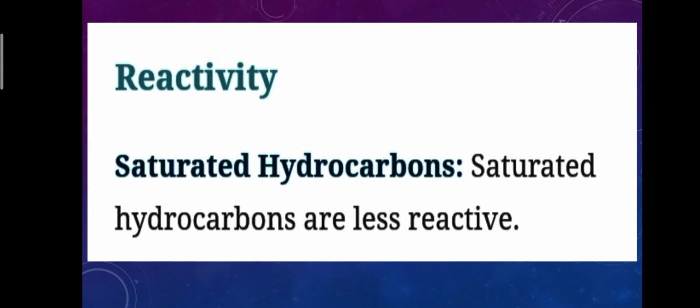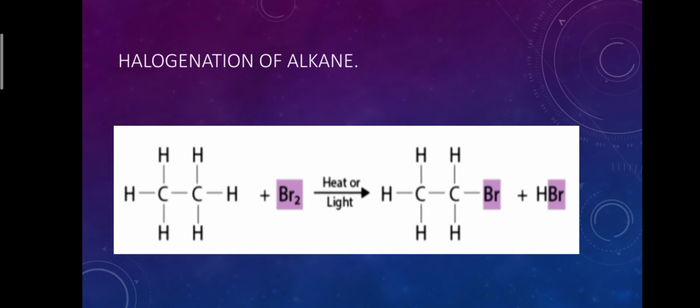Number 2, reactivity. Saturated hydrocarbons are less reactive. For example, halogenation of alkane. In saturated hydrocarbons, all the valencies of carbon are satisfied by forming single covalent bonds, so a substitution reaction takes place.